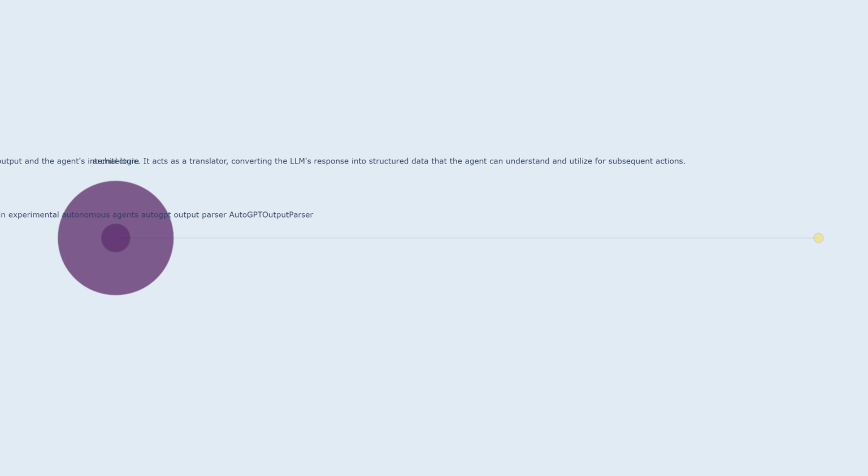process. The autogpt output parser plays a critical role in autogpt by enabling the seamless integration of outputs from LLMs into the agent's decision-making process. It serves as a mediator, converting unstructured LLM responses into actionable instructions for the agent. This conversion allows the agent to understand and respond to the LLM's output effectively, leading to more efficient and goal-oriented